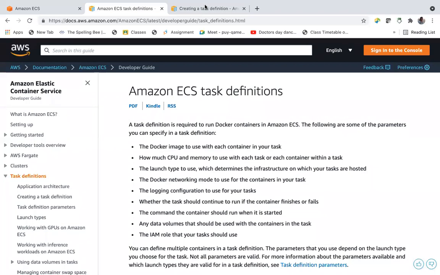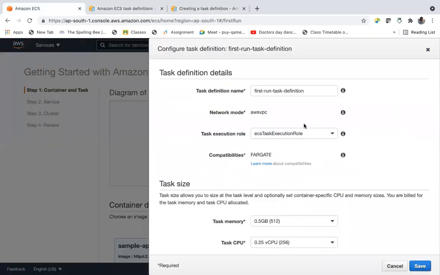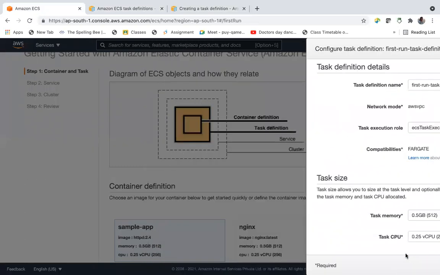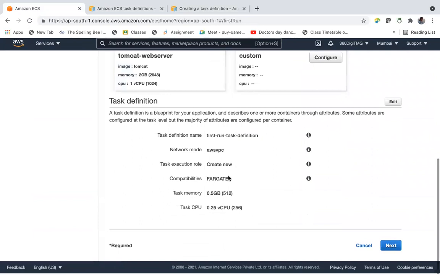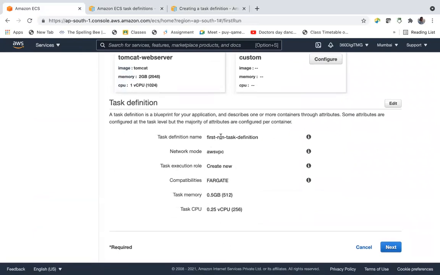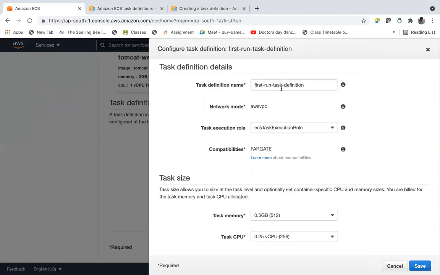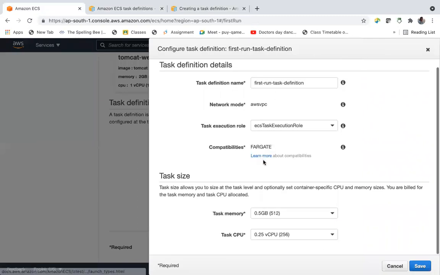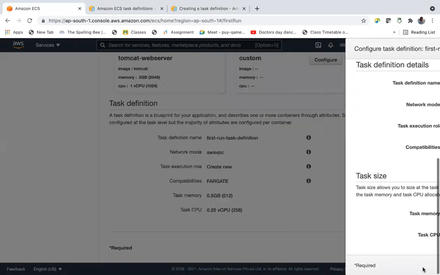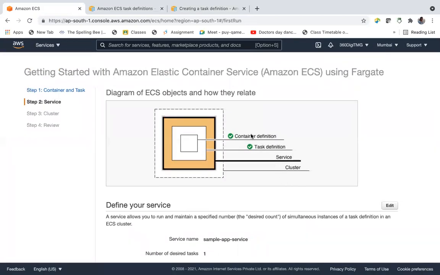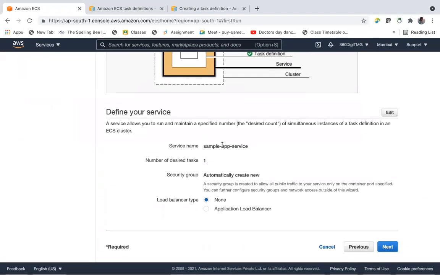So if you go and see here in the task definition, okay, save. So it has all these things. Let us edit this task definition. First run task definition, network mode, task size, CPU. Right now, all these things the task definition has. Let's say next. Now define the service. We have chosen the container definition, task definition, service.